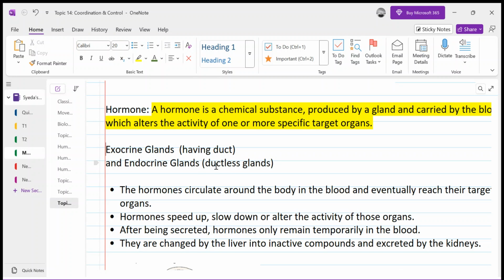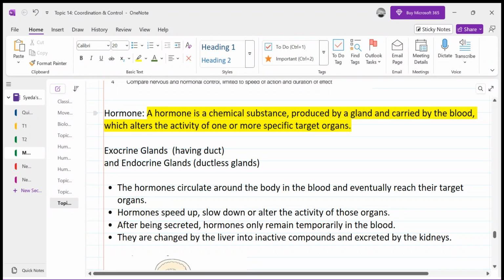So what is the function of a hormone? It is carried by the blood, and it alters the activity of one or more specific target organs. I will give you an example of a hormone: insulin. Insulin is a hormone secreted by the pancreas. Now, the pancreas is an exocrine gland as well as an endocrine gland. How is it both exo and endo? Being an exocrine gland, it releases pancreatic enzymes into the duodenum through the pancreatic duct.